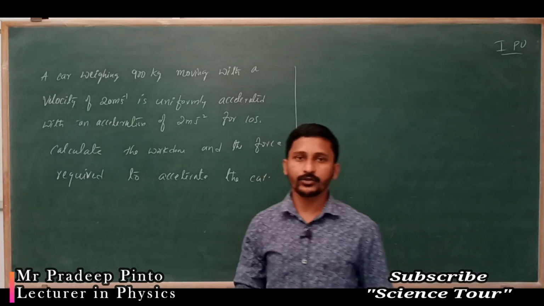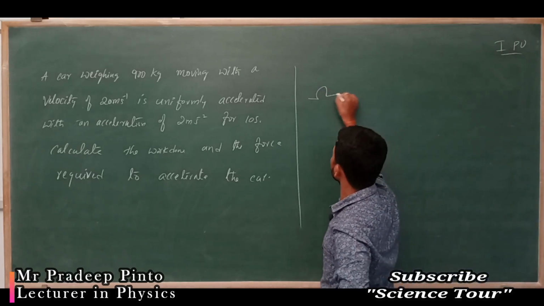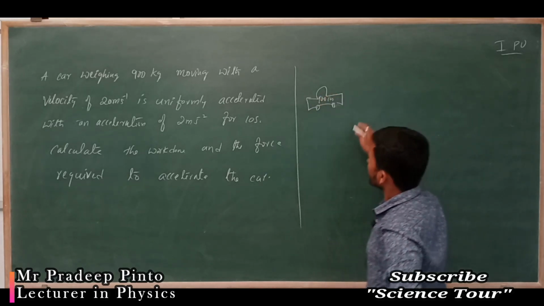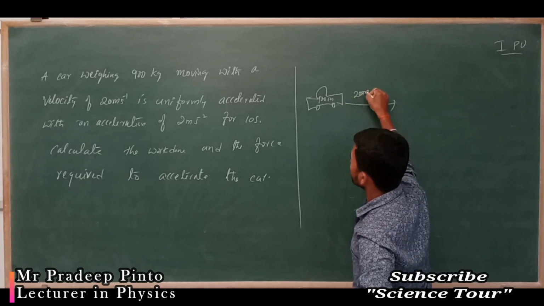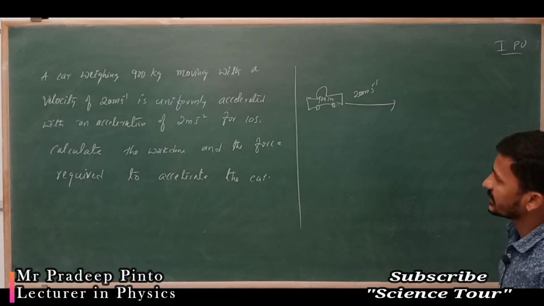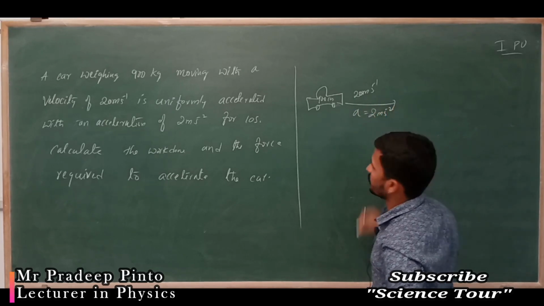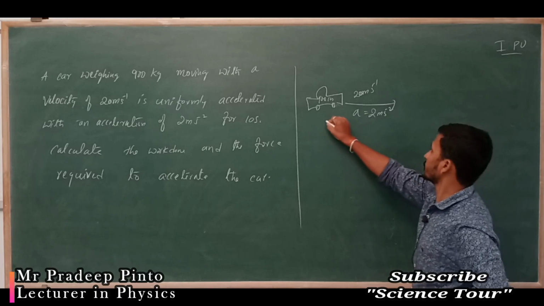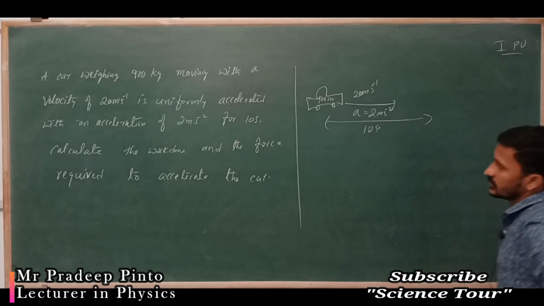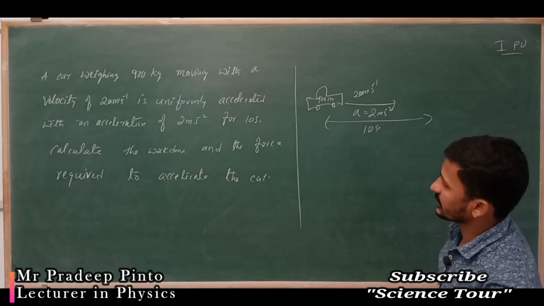So once again we are going to discuss one more problem. A car of 900 kg moving at a velocity of 20 meter per second is uniformly accelerated with an acceleration of 2 meter per second square for 10 seconds. So it is time, not distance, 10 seconds. Don't confuse: it is going to travel some distance in 10 seconds, and you don't know what the distance is.